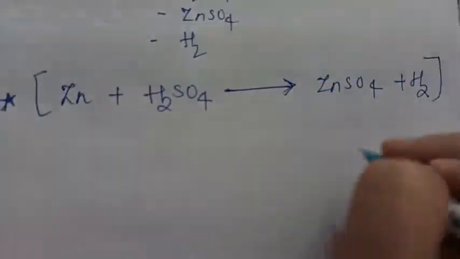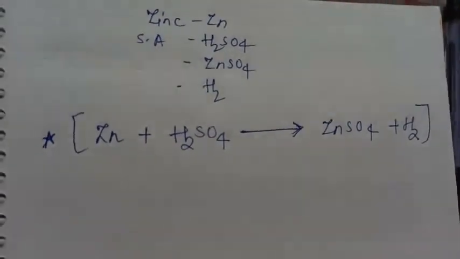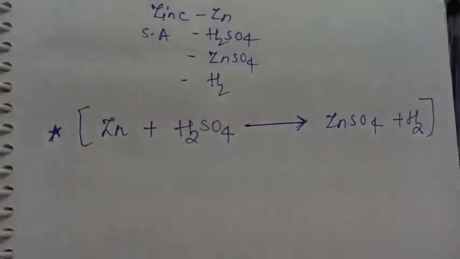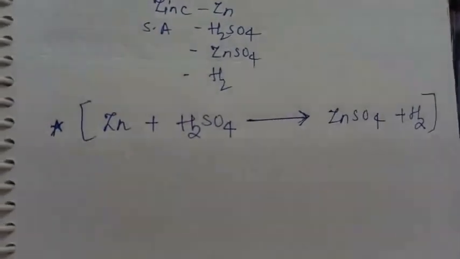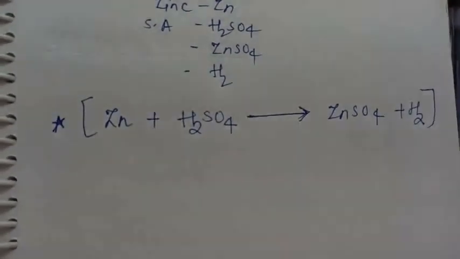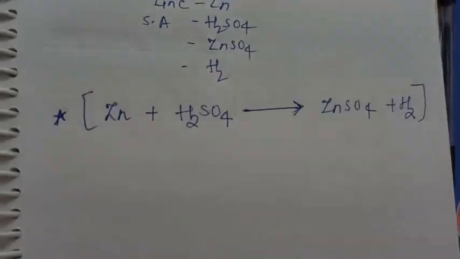So I hope this is clear and you all have understood what is the meaning of a chemical reaction, what is a chemical equation, what are the different characteristics of a chemical reaction, and what is a physical and chemical change, and on what basis you can assign a process happening as a physical change or a chemical change.